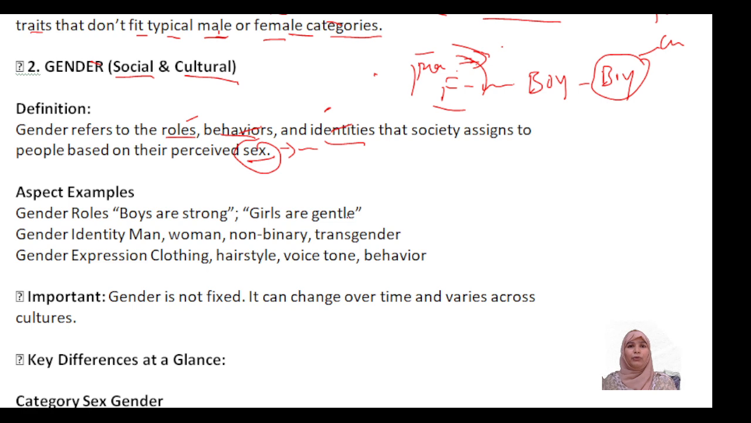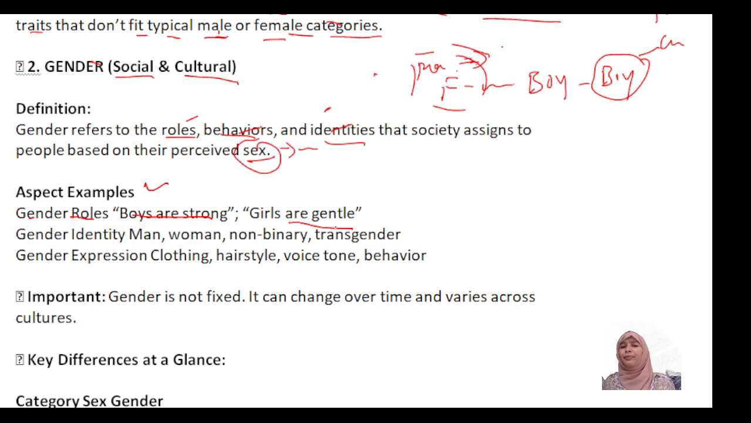If you are a boy and behave like a girl, you are not coming under the category called women or male. You would be kept in another kind of category. Fine. Next aspect, for example, gender roles: boys are strong, girls are gentle.